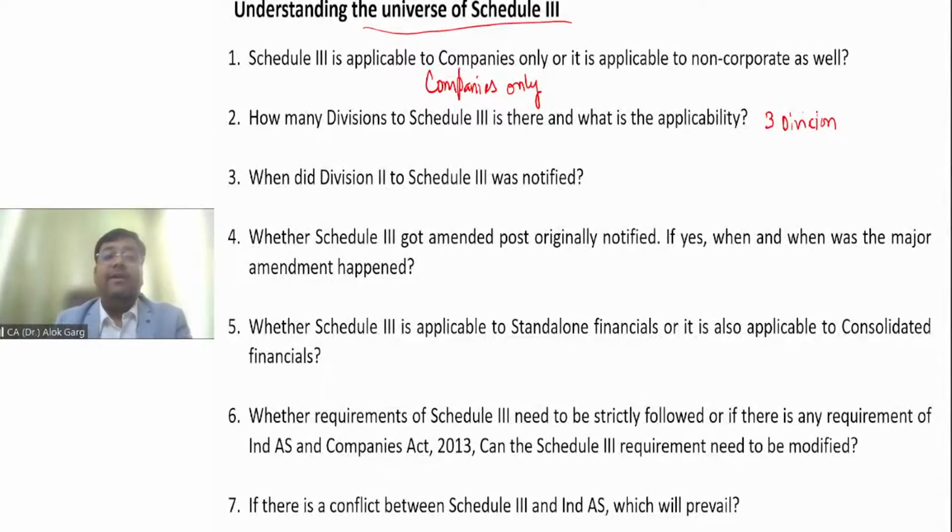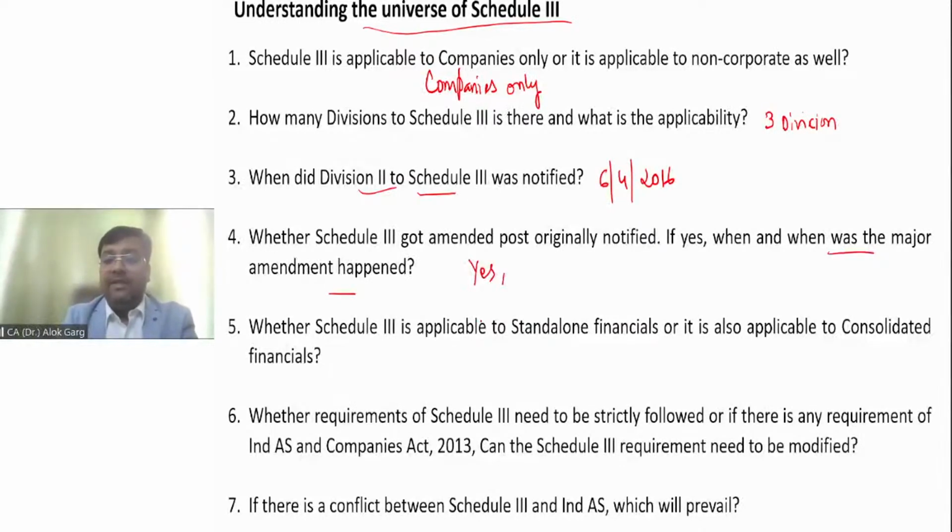When was Division 2 to Schedule 3 notified? It was notified on 6 April 2016, right? Whether Schedule 3 got amended post originally notified, and if yes, when was the major amendment?